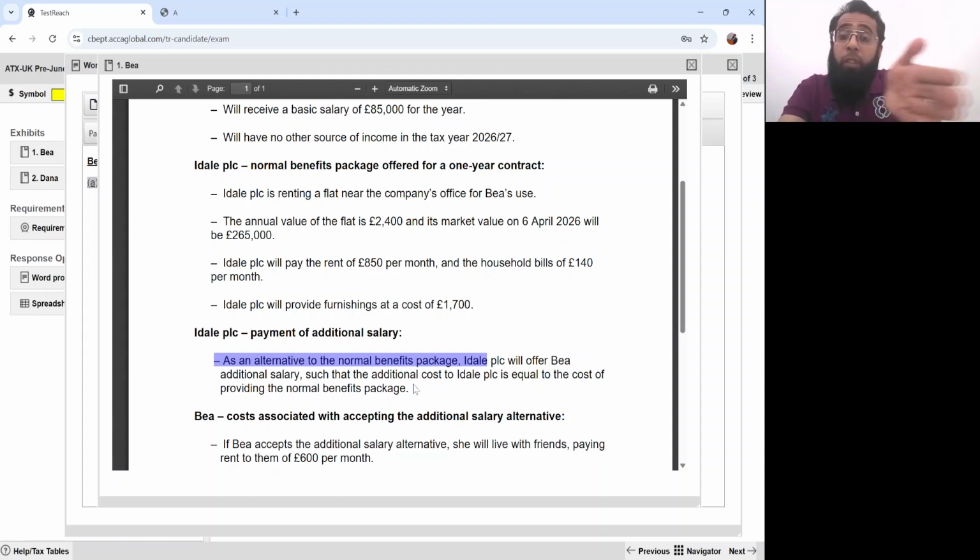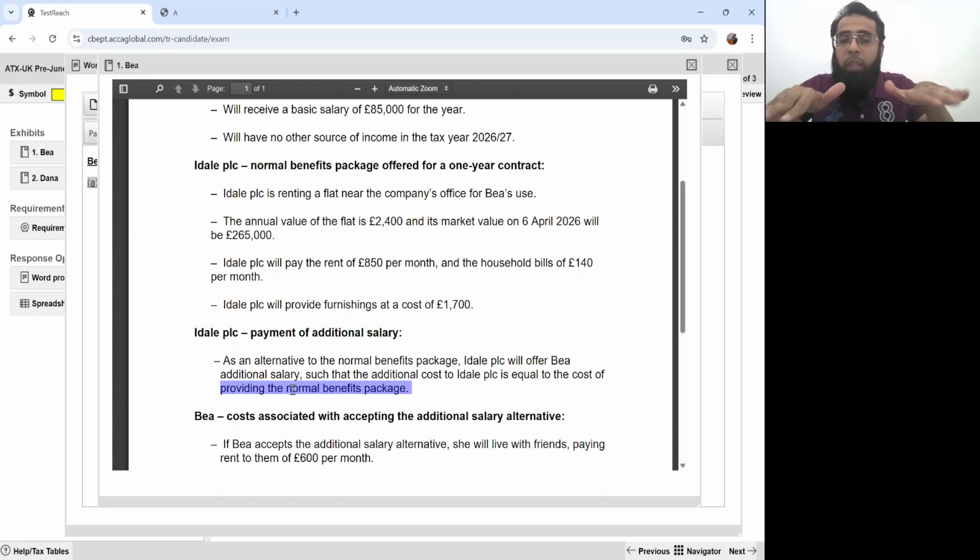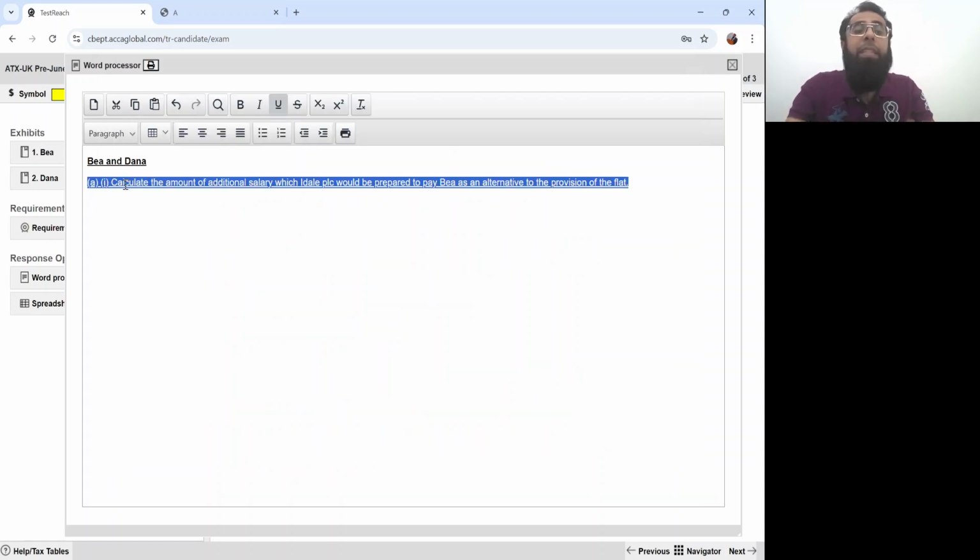As an alternative to the normal benefit package, Ideal PLC will offer B additional salary such that the additional cost to Ideal PLC is equal to the cost of providing the normal benefit package. They want to keep their total cost the same. Now, what's the requirement? Calculate the amount of additional salary which Ideal PLC would be prepared to pay B as an alternative to the provision of the flat.